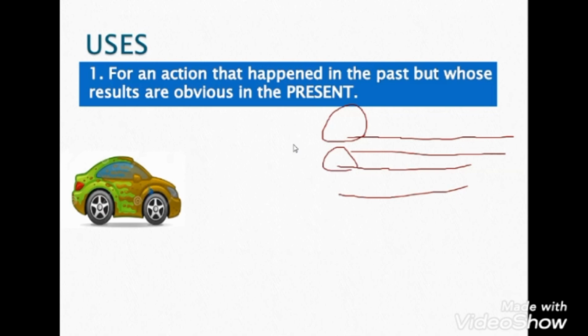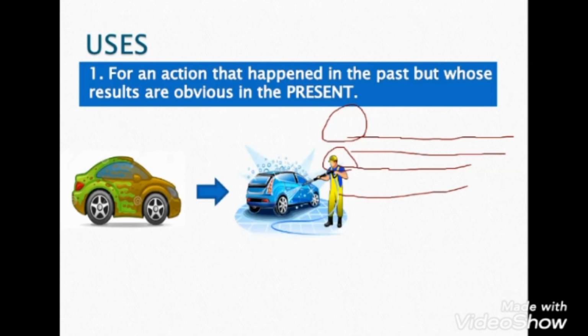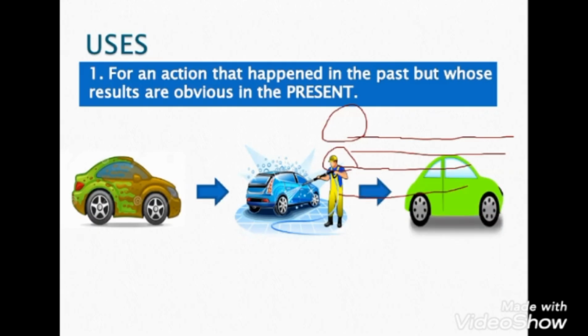Like this. This is a dirty car. The man is washing the car. After this, the car is clean after washing the car. So we can say that the man had just washed the car. It means just now, he has just finished washing the car. That's what I mean, dear students.